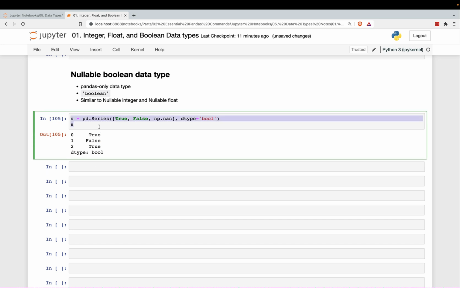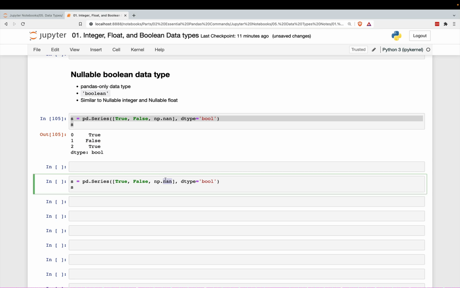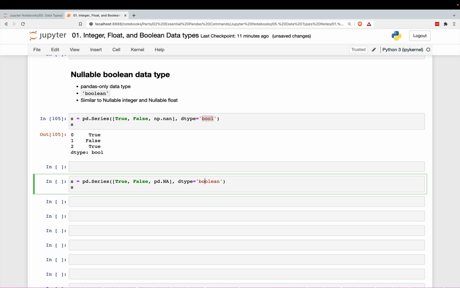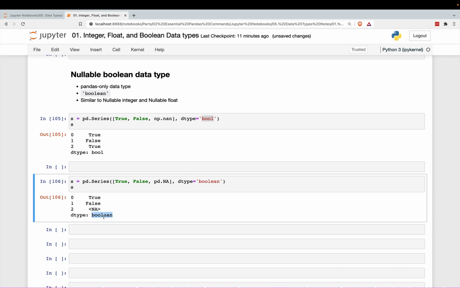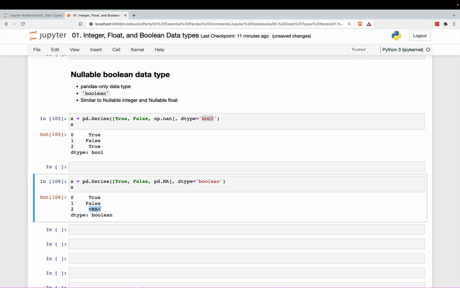Now, if you want to use the new nullable Boolean and actually have this as a missing value, then you can do pd.NA here and use the new Boolean type. So you have to actually spell it out. It's a separate type. I know this is probably bizarre to see, but this is actually a completely different data type, and it does allow for missing values, just like the nullable integer allows for missing values. All right, so that is the nullable Boolean data type.